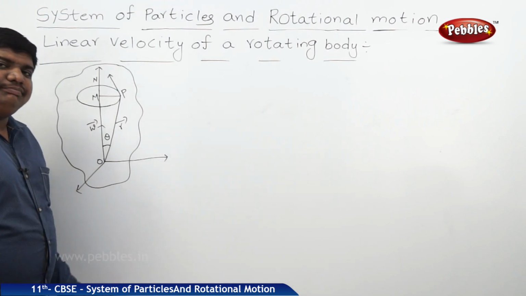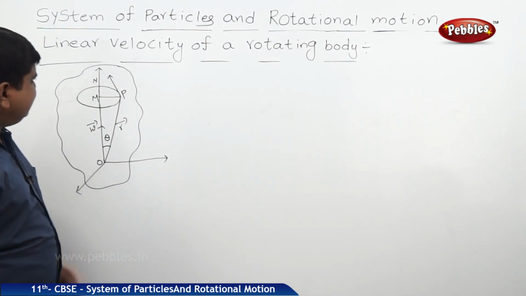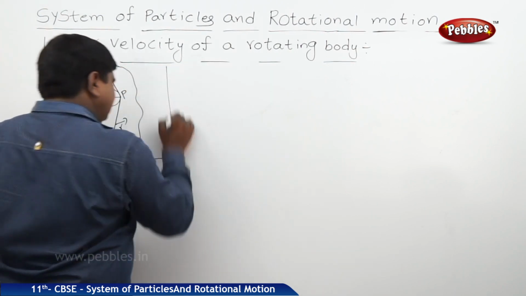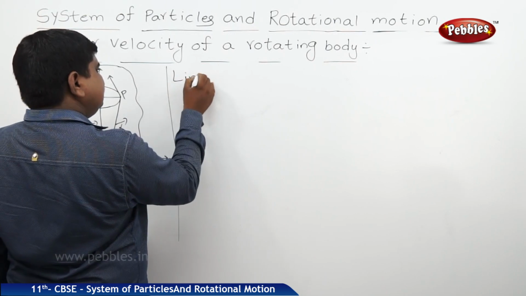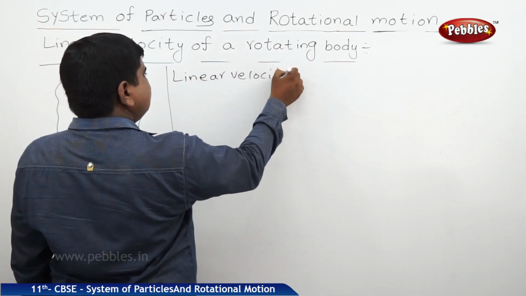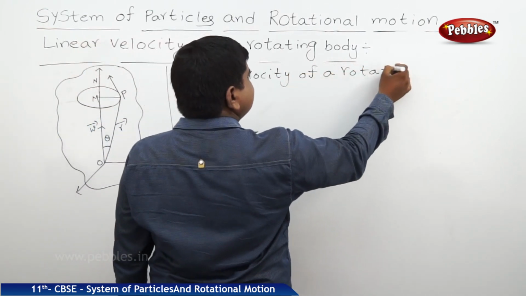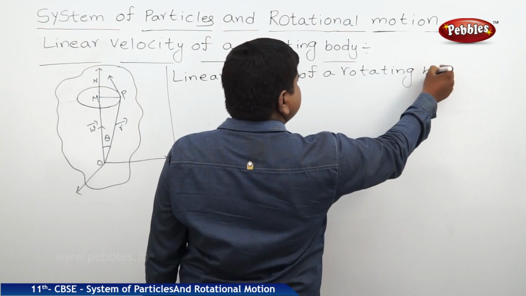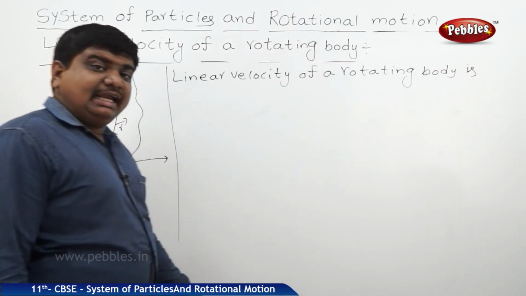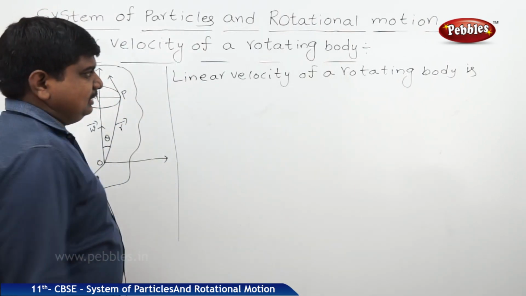The next example of the vector product is the linear velocity of a rotating body. Linear velocity of a rotating body is defined as the cross product of angular velocity with position vector.